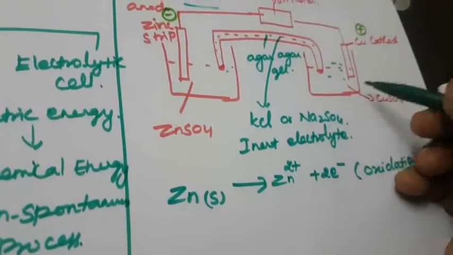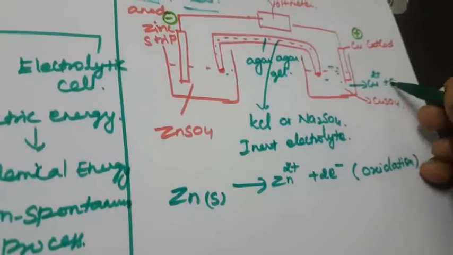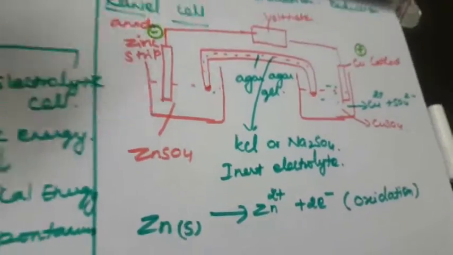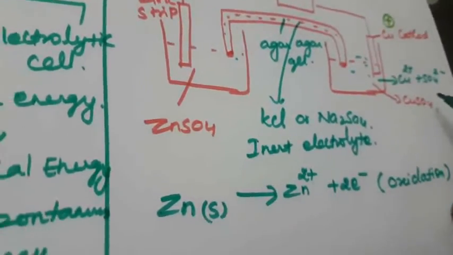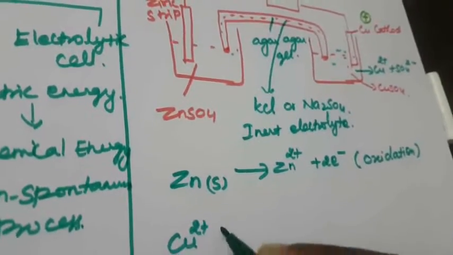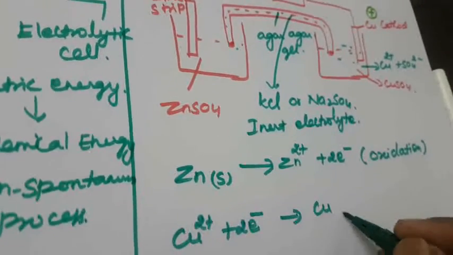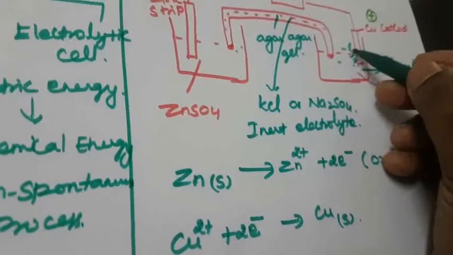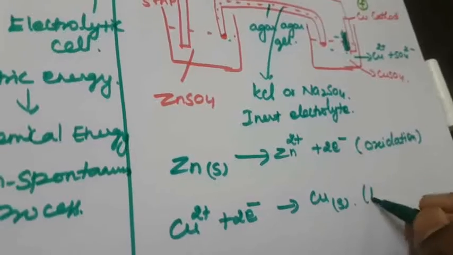The same thing here with copper sulfate. How will the copper sulfate dissolve? Into Cu2+ and SO4 2-. When current is passed, it dissociates into ions, that is Cu2+ and SO4 2- ions. Here the Cu2+ ion gains the 2 electrons and is converted into copper. The solid copper starts to deposit on the cathode. That is called reduction.